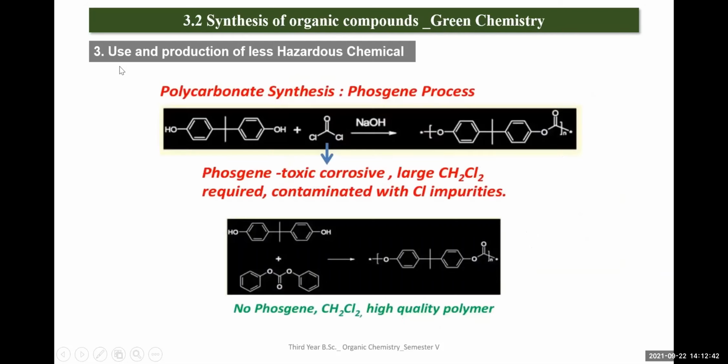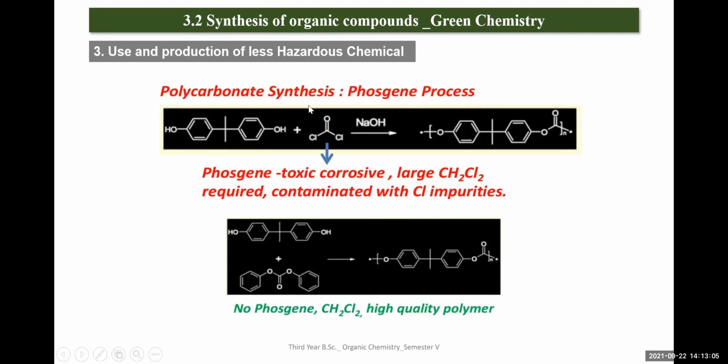So the next principle, the third one, is use and production of less hazardous chemicals. While performing a chemical reaction, we should take care of the use of hazardous chemicals, or we can consider less hazardous chemicals for the reaction. Here you can see the polycarbonate synthesis. This is the famous reaction.